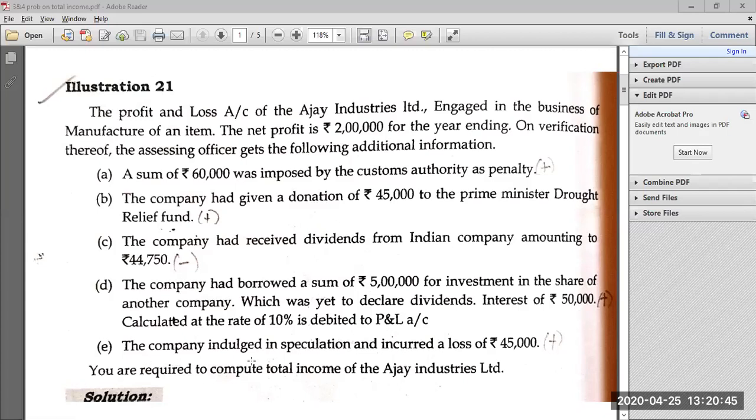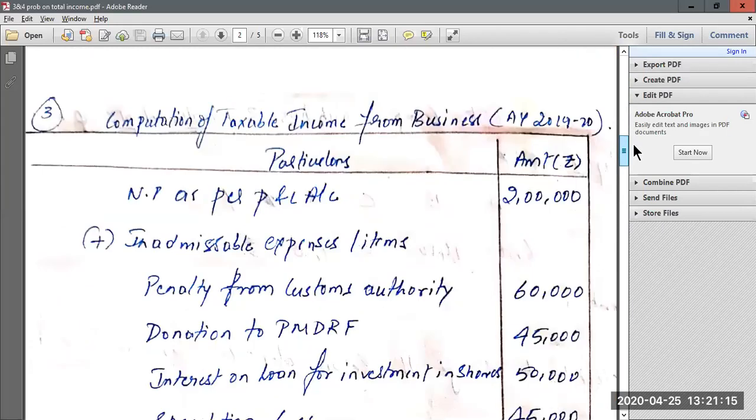Again, the company indulged in speculation and incurred a loss of 45,000. Apart from normal business, in which they have earned net profit, they have done some speculation business and incurred a loss of 45,000. Whenever they incur a speculation loss, they cannot debit it to the P&L account. But here they have included this 45,000 in the P&L account, which they were not supposed to do. So this 45,000 also becomes inadmissible, and they should add it back to net profit as per the P&L account. Now, how do you solve this problem?